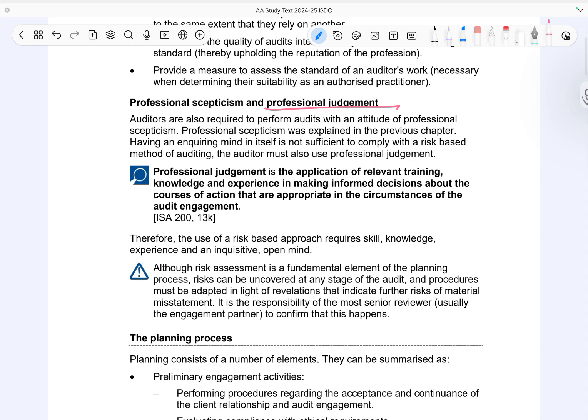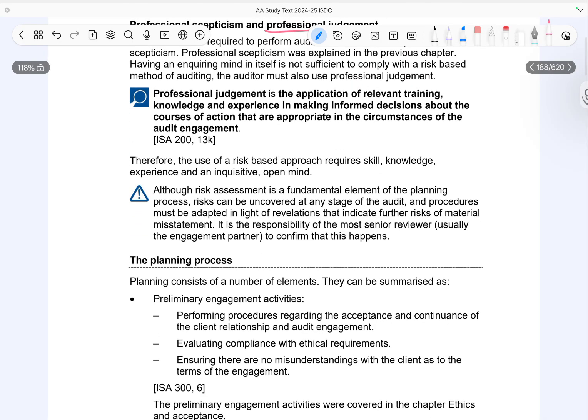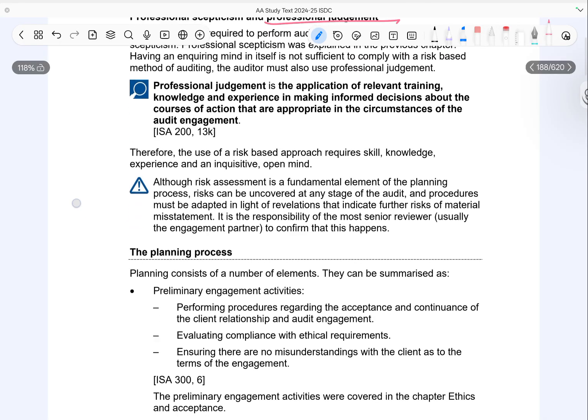Also, even though risk assessment is done during planning, new risks can arise at any stage of the audit. So, audit procedures must be updated whenever new risks are identified. This is usually overseen by the engagement partner who ensures the audit approach is adjusted when required.